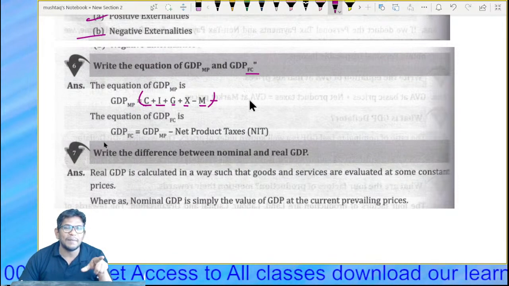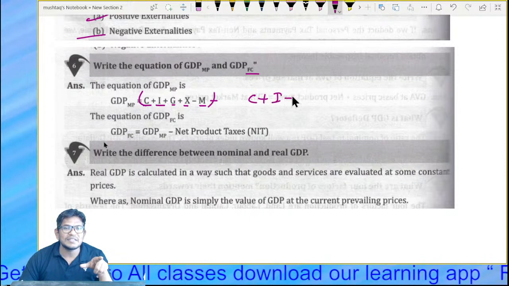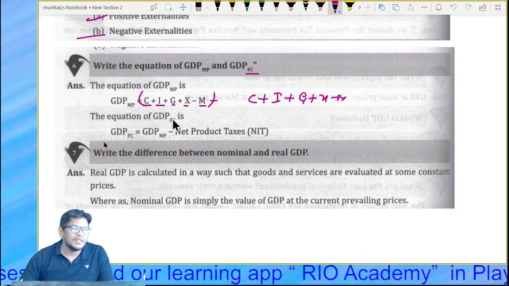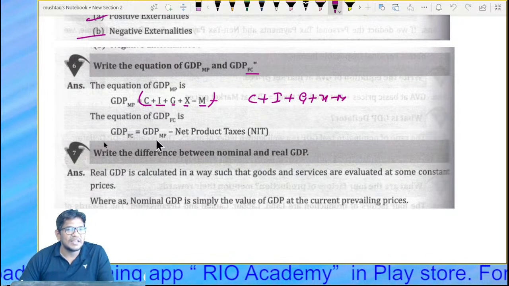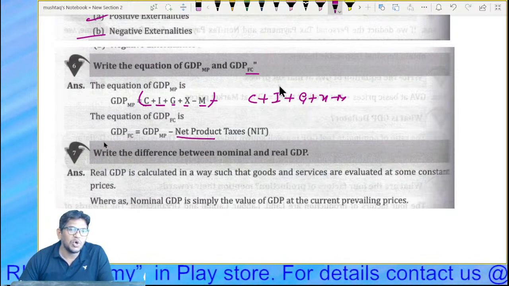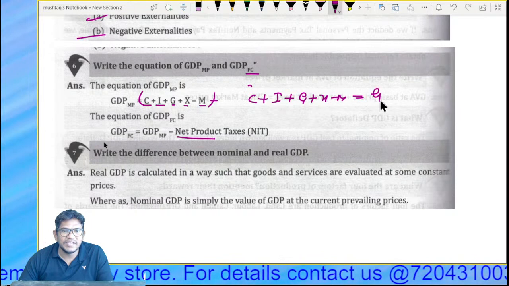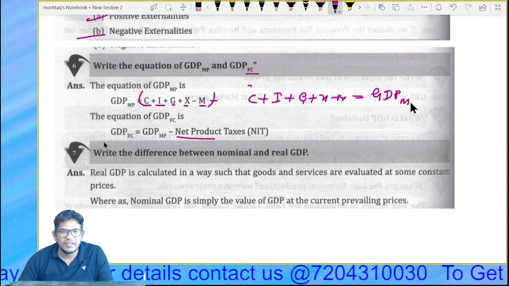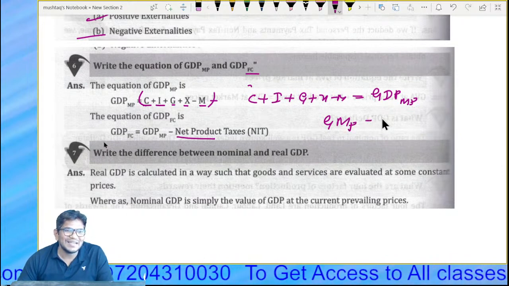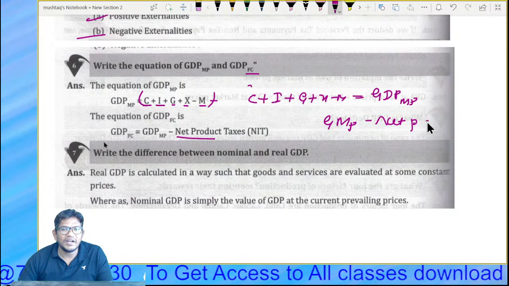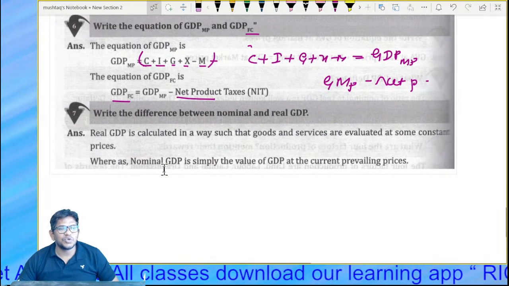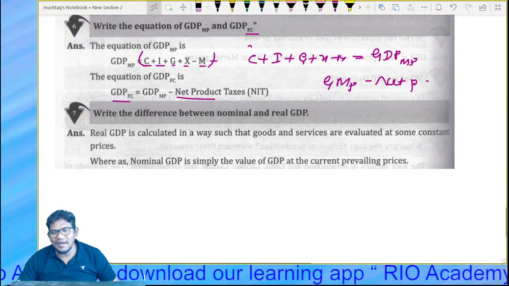So we can say that GDP at market price is nothing but C plus I plus G plus X minus M. The equation of GDP at factor cost is GDP at MP minus net product tax. Remember, once you get the GDP at market price, if you subtract the net product tax, you will get GDP at factor cost. Next question: write the difference between nominal and real GDP.